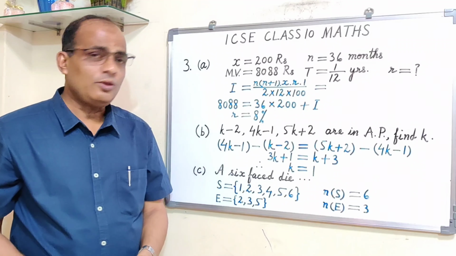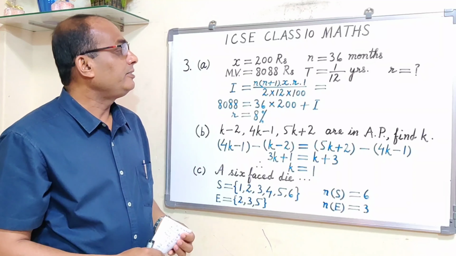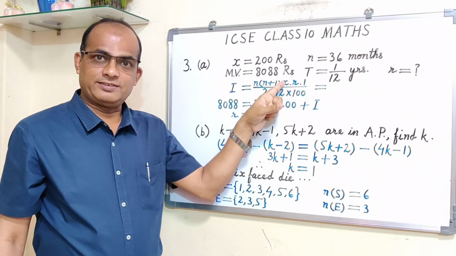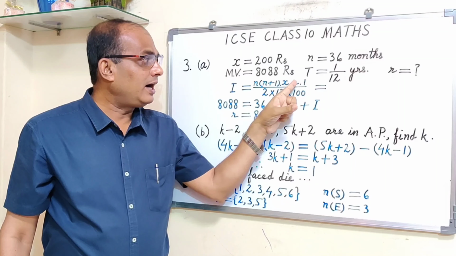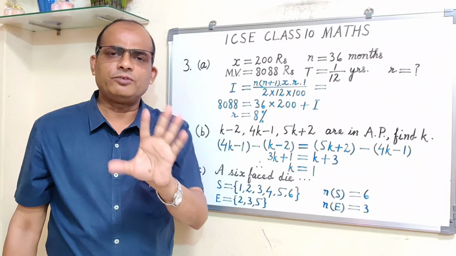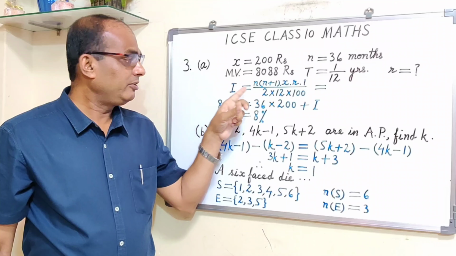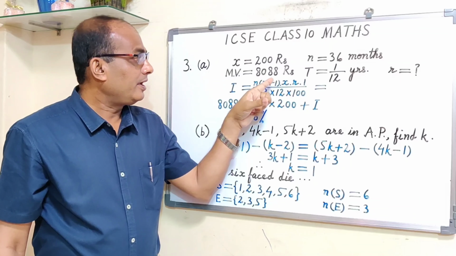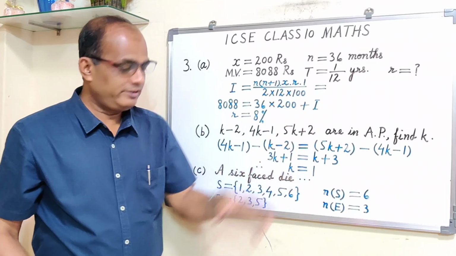What I do is first find p, which is n plus 1 upon 2 into x, and then I find I is equal to p r t upon 100. If you are using this formula and directly substituting, fine.